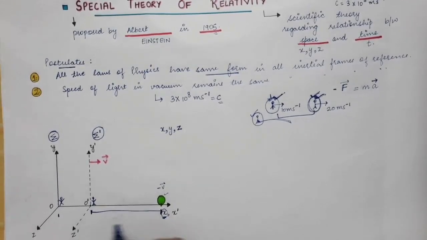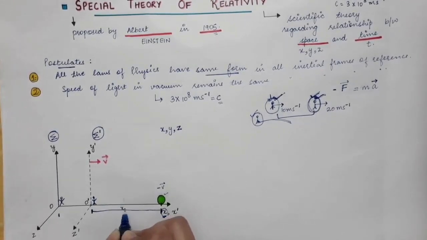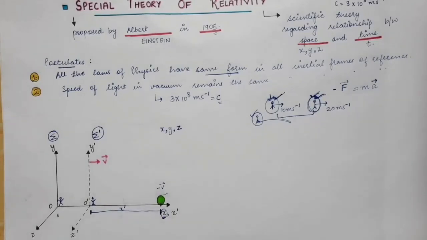So from this origin to this point will give me x prime. So x prime is the x coordinate in the sigma prime frame, and x is the x coordinate in the sigma frame. So wherever we have a prime, it means we are finding that variable in the primed frame of reference.